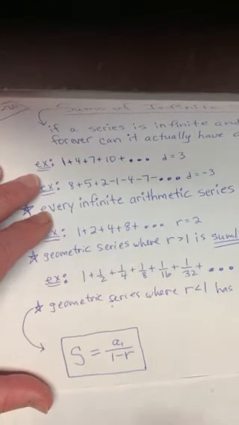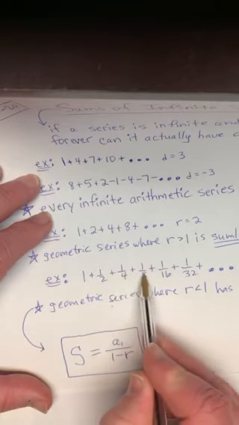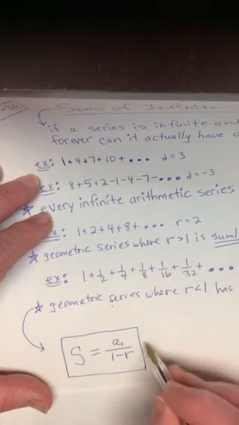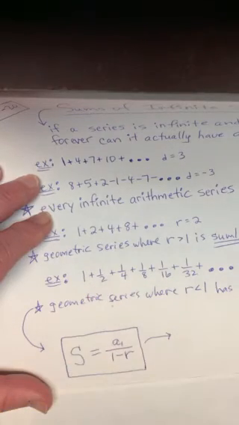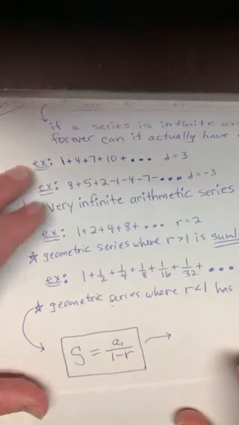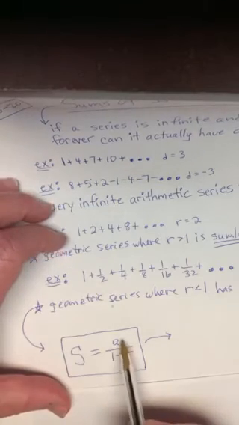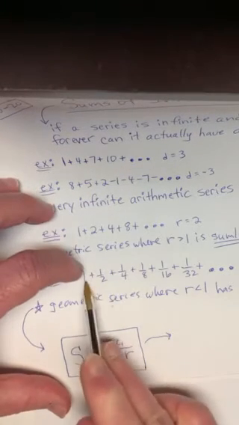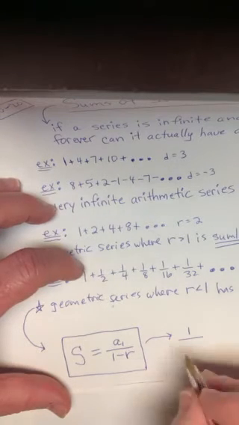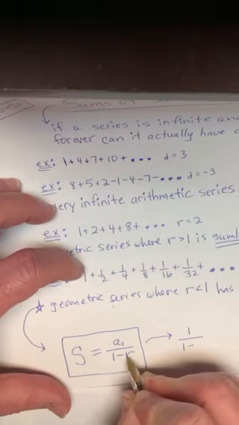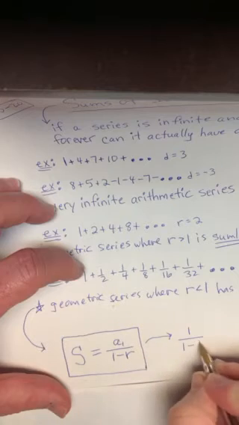So remember this one here? We said it's getting really close to 1. Let's use this formula on that problem we just had on our paper. If I asked what's the sum of the whole thing, A1, my first number, is 1, over 1 minus whatever the ratio is, and we said the ratio was 1/2.